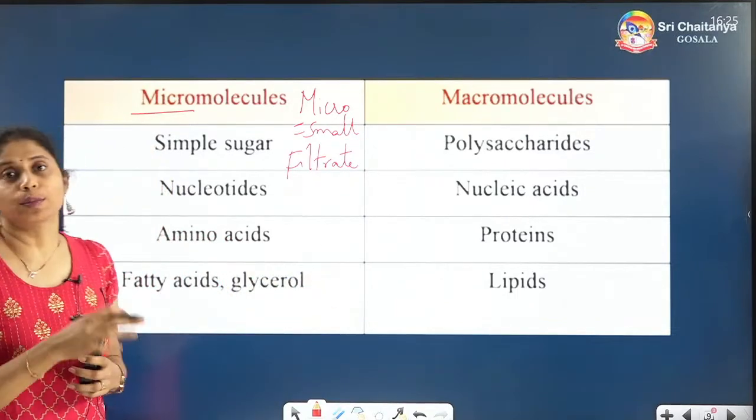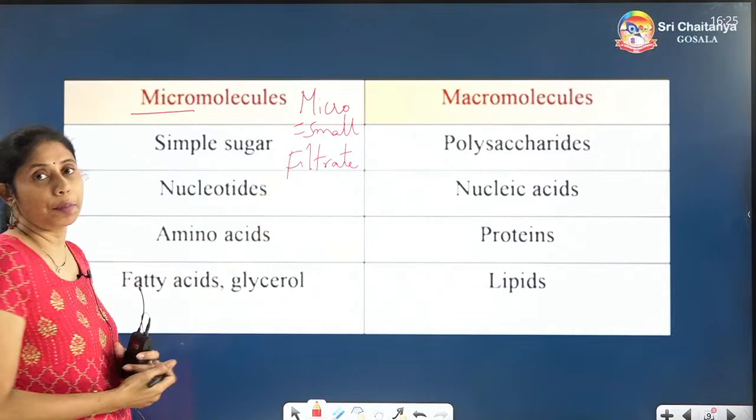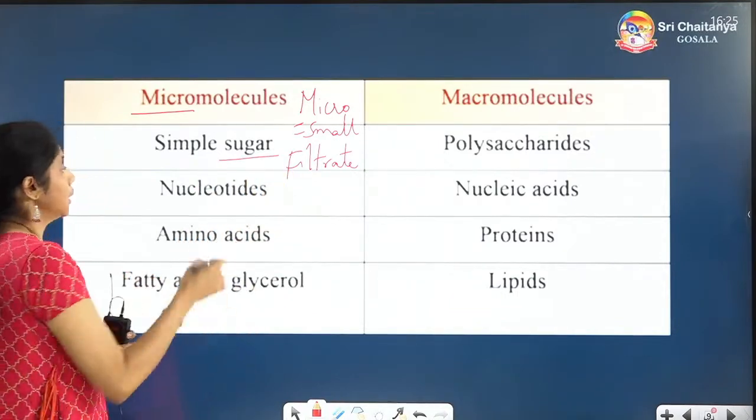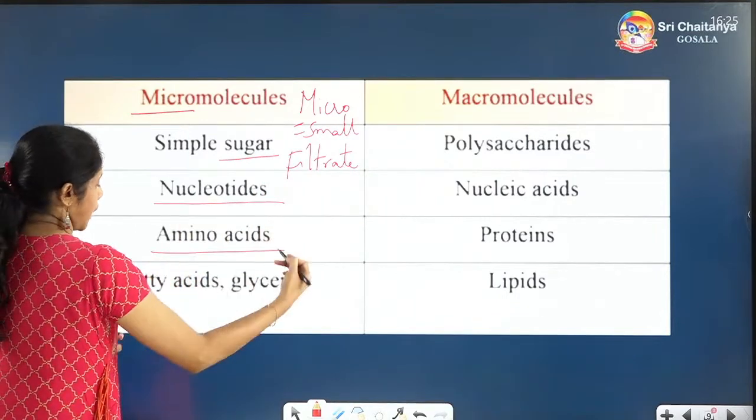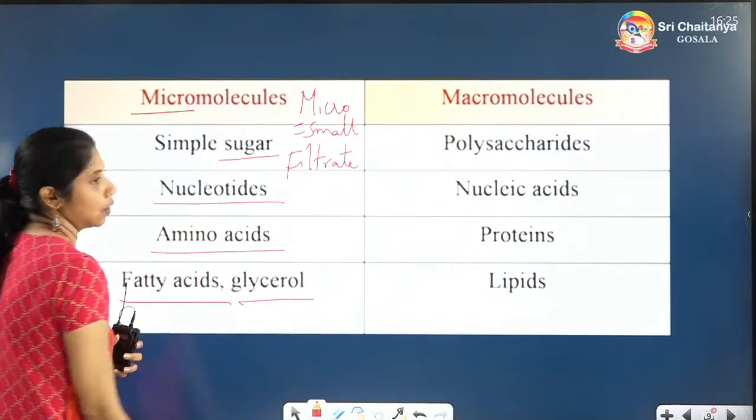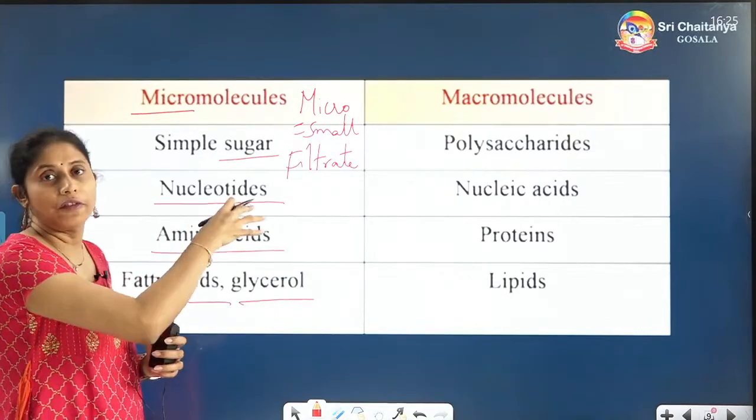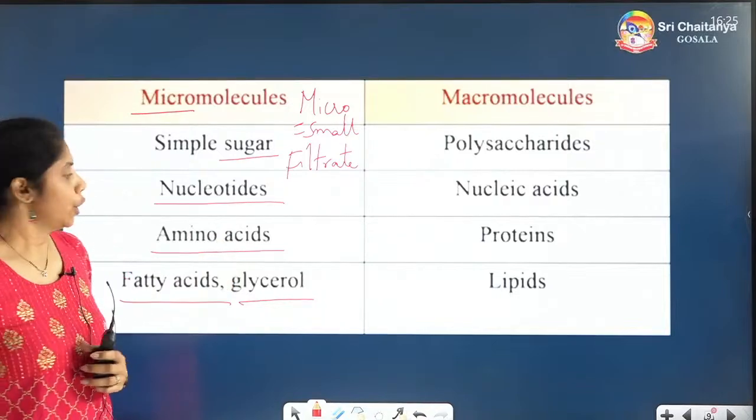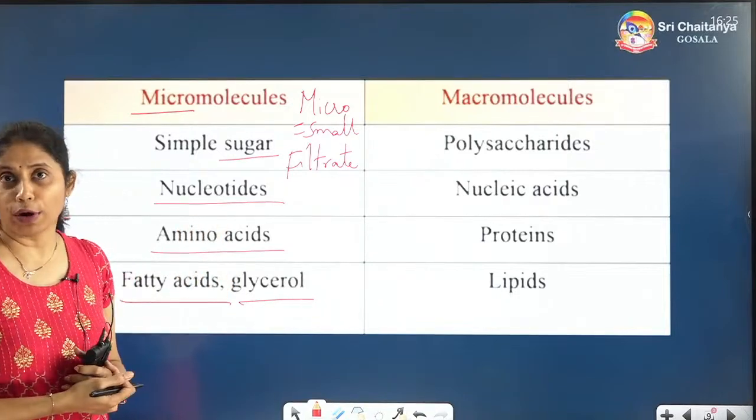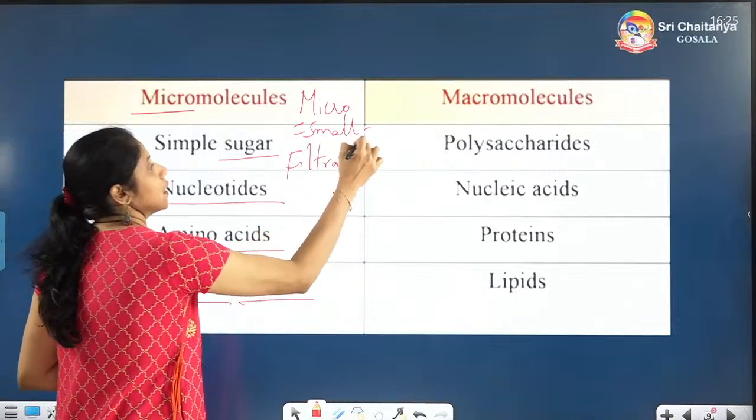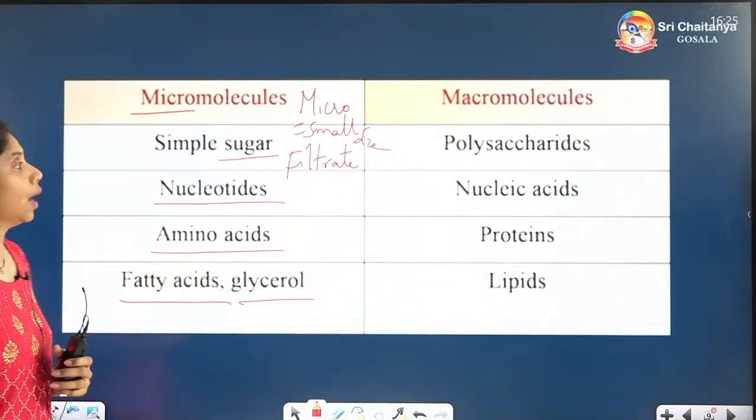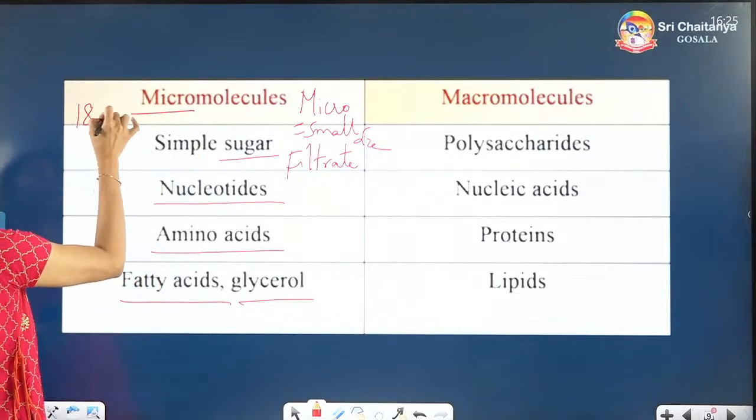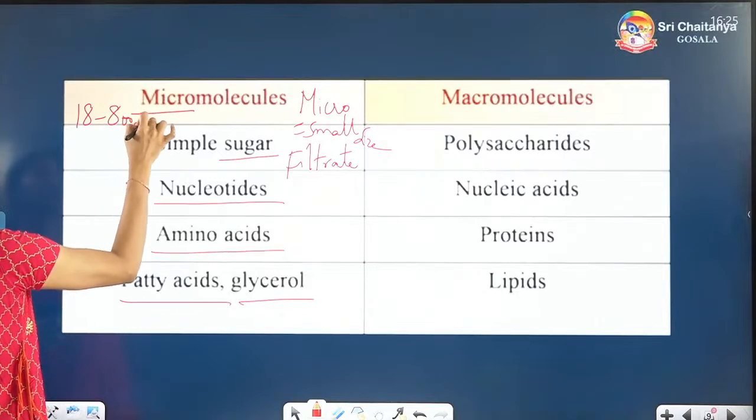So micro means small molecules and they are present in the filtrate portion, and their examples are simple sugars, a normal sugar, then nucleotides, then amino acids, then fatty acids and glycerol. So these all will be there in the filtrate portion or acid soluble pool, and these are all called micromolecules. You know why these are called micromolecules? Because of their small size. These smaller size micromolecules basically have a molecular weight of 18 to 800 Daltons.